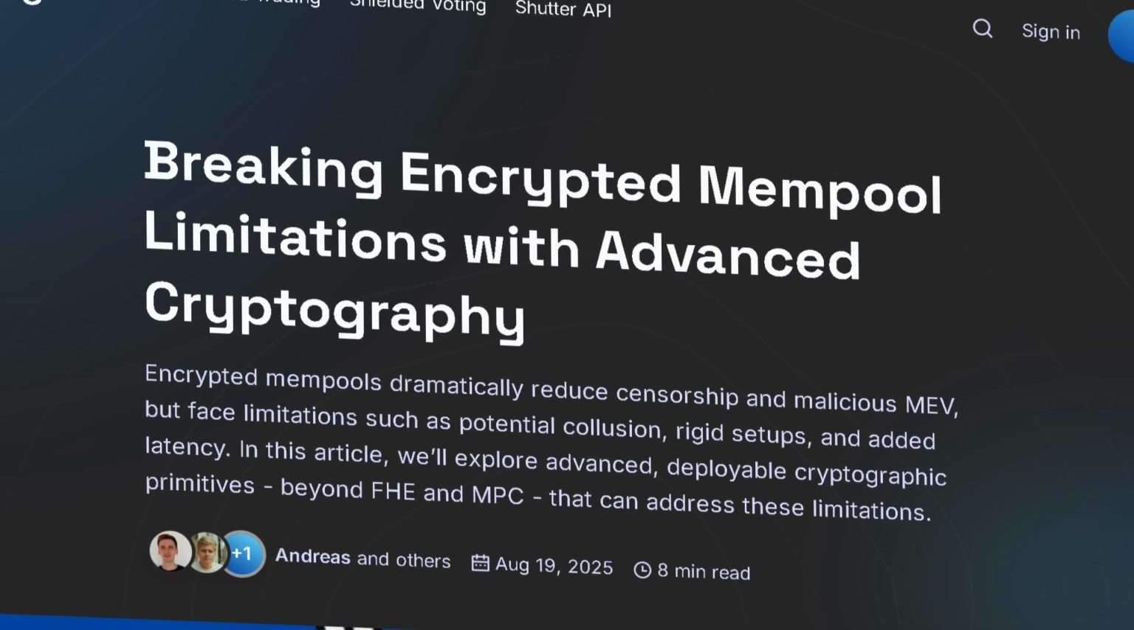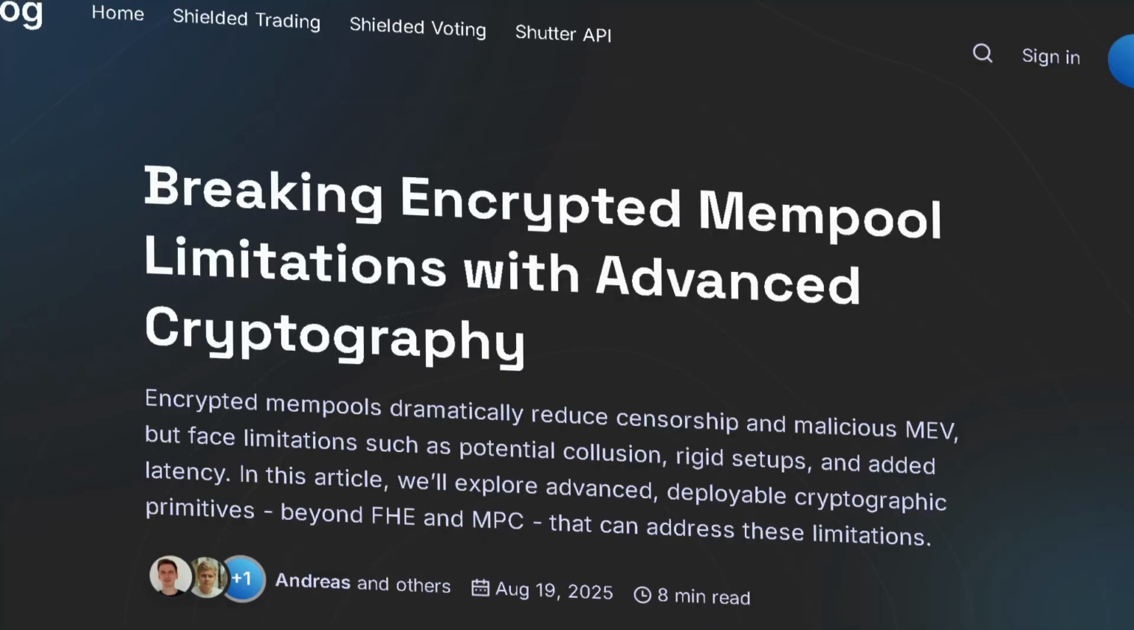And encrypted mempools aren't just theoretical. They're already live on Gnosis Chain and running on testnets elsewhere. Encrypted mempools have come a long way. New research and cryptography are pushing past old limitations. And because encrypted mempools are tech agnostic, multiple encryption and decryption providers can run in parallel, competing and innovating to deliver the best service for every use case.